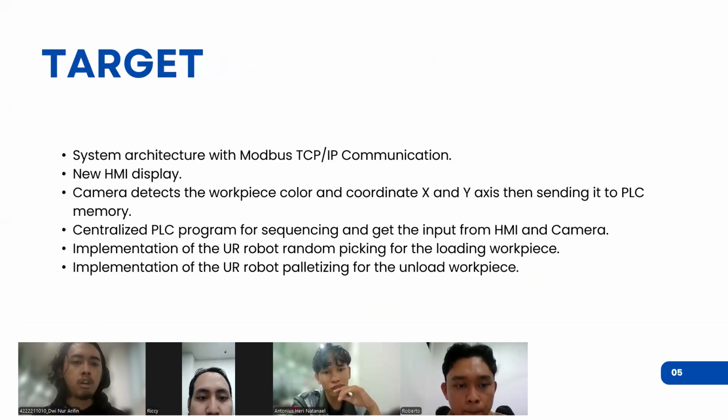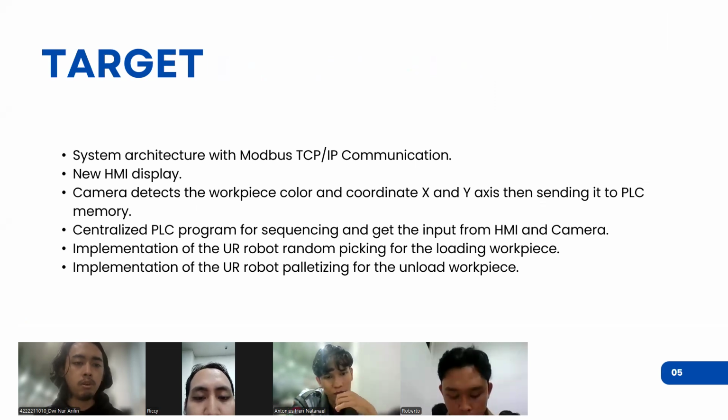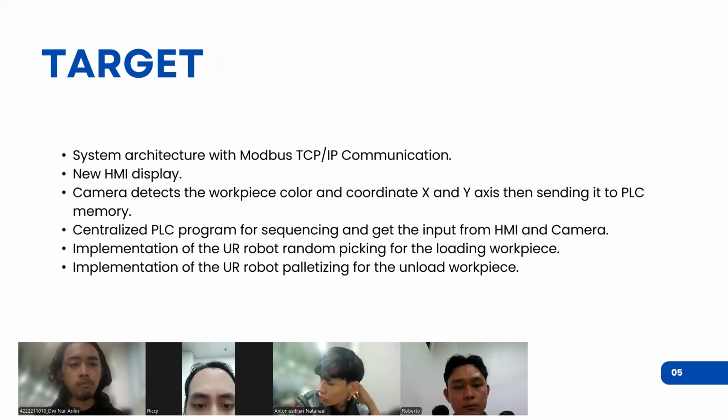And the targets or requirements that we should accomplish for this project are, first, the system architecture with Modbus TCP/IP communication, and then a new HMI display. It is a new display compared to the old display from the previous semester.